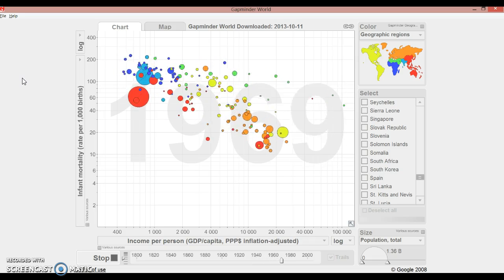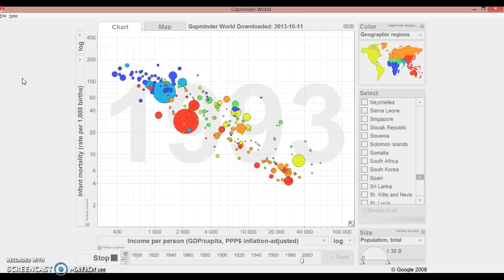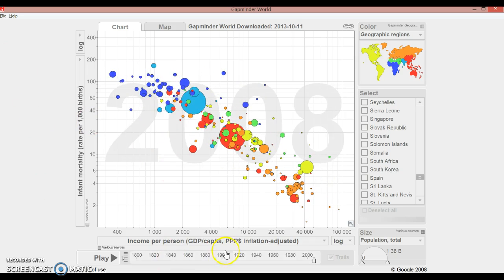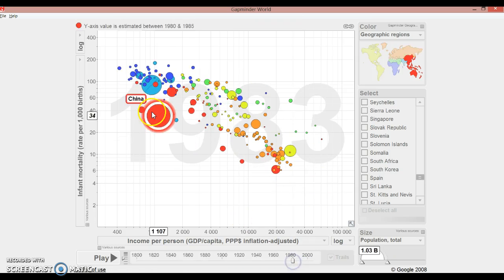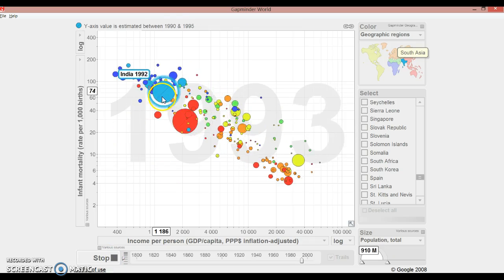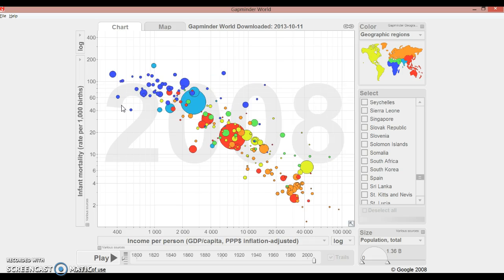A general trend that's there is that as a country has more income, the infant mortality drops, and this is because more money is spent towards healthcare. But if you see in the sub-Saharan African countries, the infant mortality stays high because the economy stays pretty low. If you're on the far left side, it means the income per person is low. Far right side, income per person is high, and the higher you are vertically, the higher the infant mortality rate is.